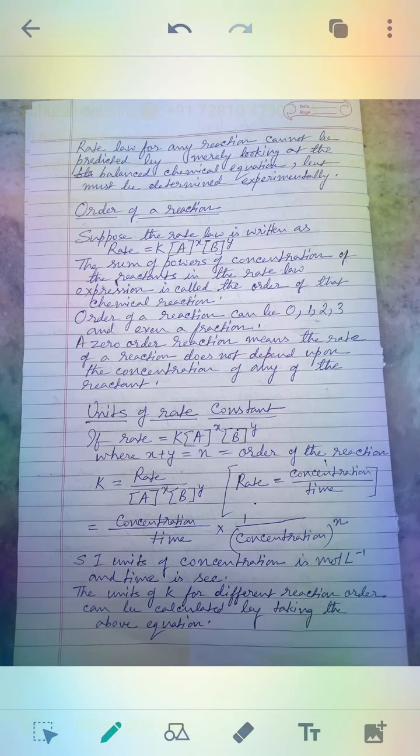The unit of k for different reaction orders can be calculated by taking the above equation, where if you write n equal to 0, what will be the SI unit? If you write n equal to 1, what will be the SI unit? If you write n equal to 2 or 3, whatever it may be, you can calculate the rate constant of that order of the reaction.